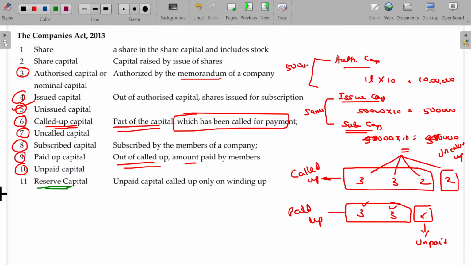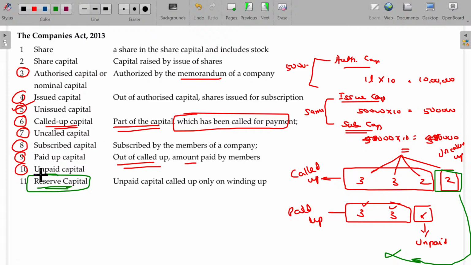Reserve capital is nothing but capital that remains uncalled up until the company goes for liquidation. This uncalled portion, 2 rupees, will not be called up until the company is liquidated. It's not going to be called up. It remains uncalled up only. The company planned not to call until it is liquidated. Then this 2 rupees, uncalled up until the liquidation, is called reserve capital. Capital kept as a reserve.